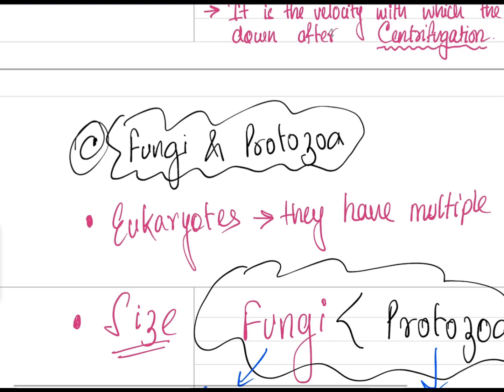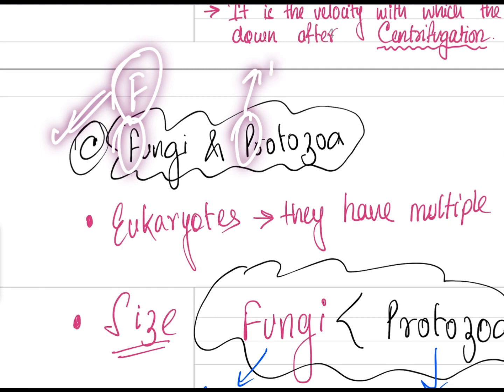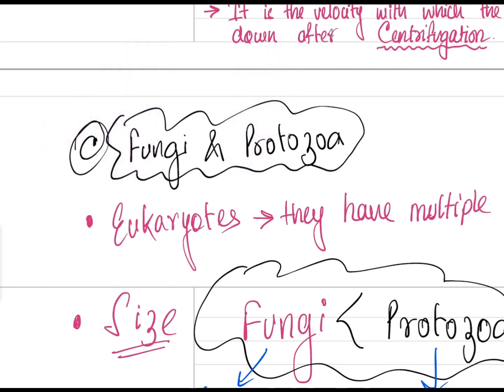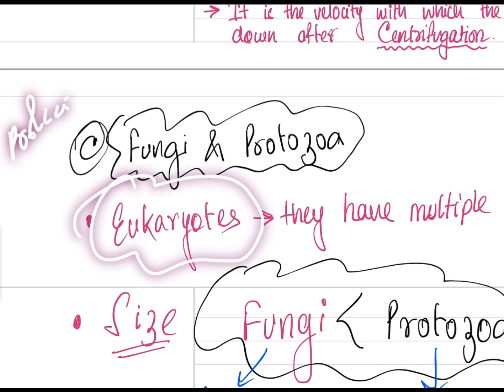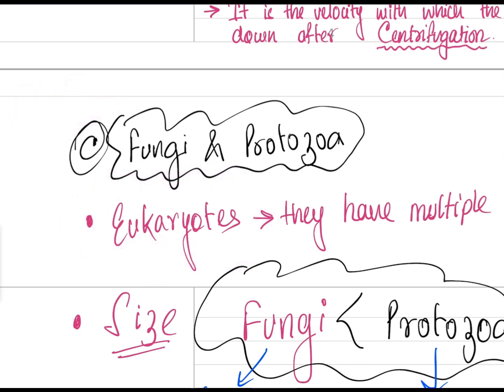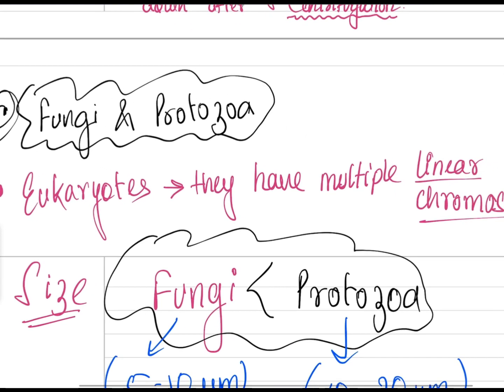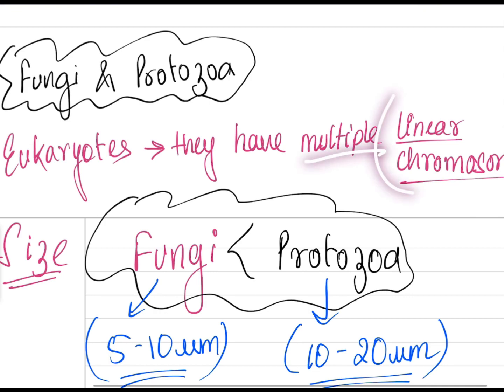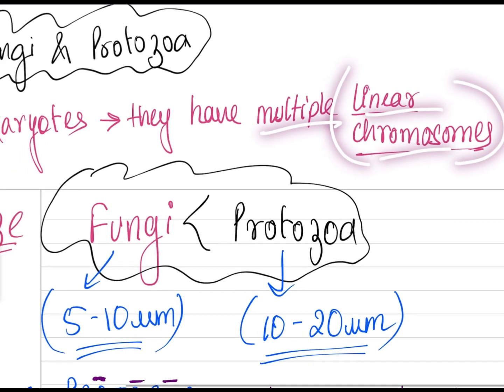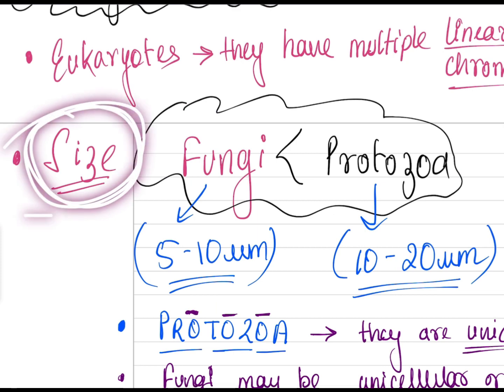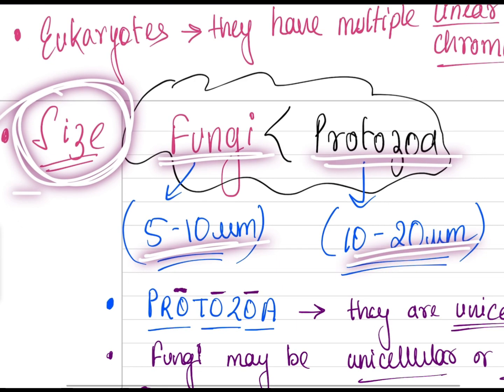Now let's move on to fungi and protozoa. Fungi are denoted as F, protozoa as P. Now we are going to more advanced stages. They are eukaryotes; from prokaryotes we moved on to eukaryotes. Eukaryotes have a well defined nuclear membrane, meaning they have good mitochondria, good cells, good ribosomes. Eukaryotes have multiple linear chromosomes. Size-wise, fungi are a little smaller and protozoa are bigger: 5 to 10 micrometer and 10 to 20 micrometer.